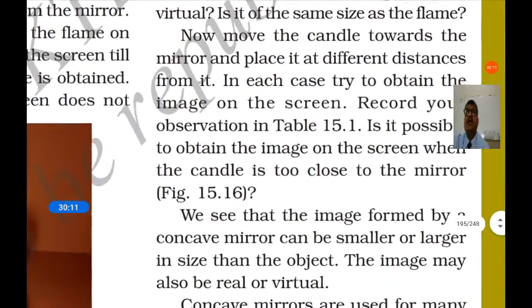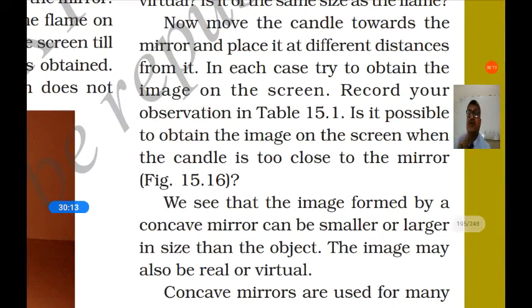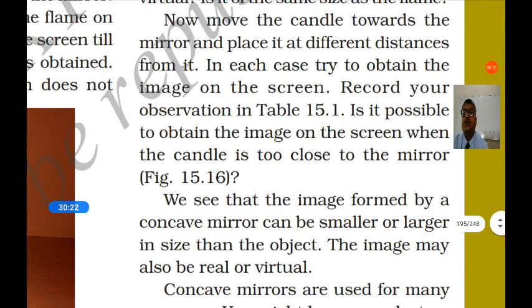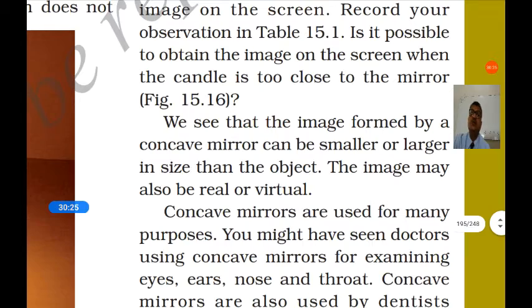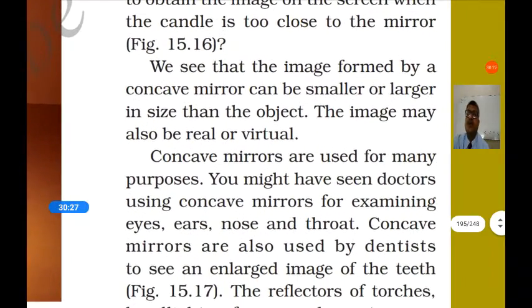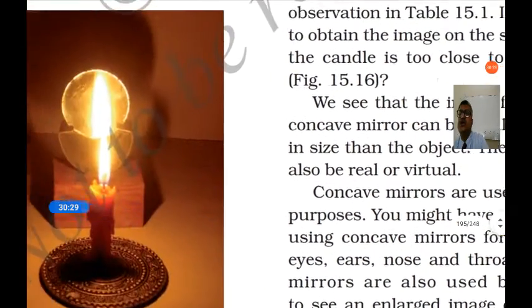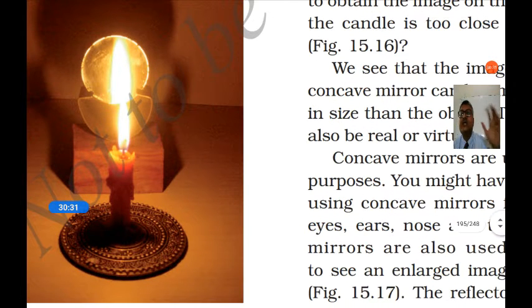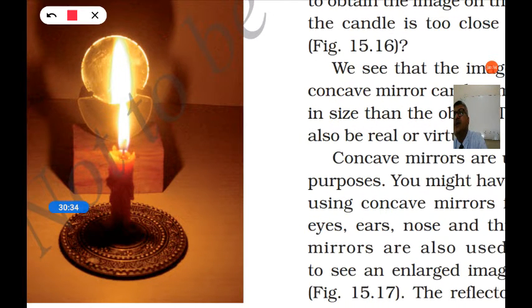Now move the candle towards the mirror and place it at different distances from it. In each case try to obtain the image on the screen. Record your observations. Is it possible to obtain the image on the screen when the candle is too close to the mirror? When you keep it too close to the mirror, the image is not obtained on the screen, but you can see the image in the mirror.